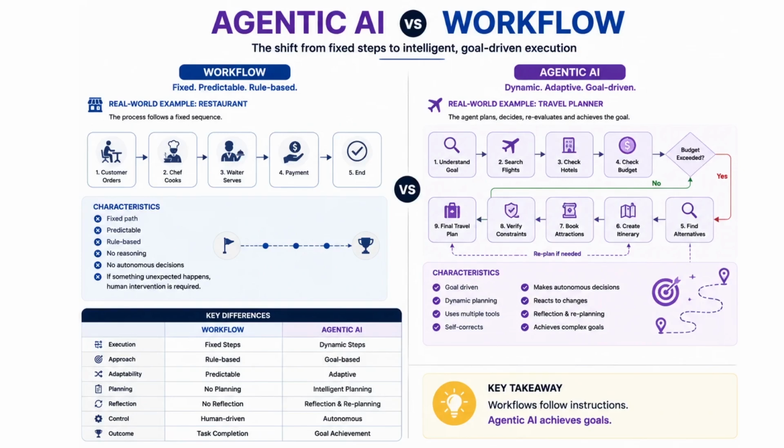One is execution, which has fixed steps. Agentic AI has dynamic steps. The approach is role based, but agentic AI is goal based. On adaptability, workflows are predictable, but agentic AI is adaptive. So these are the key differences which we should understand before stepping on to agentic AI, because there's a huge difference between an orchestrated workflow and agentic AI.